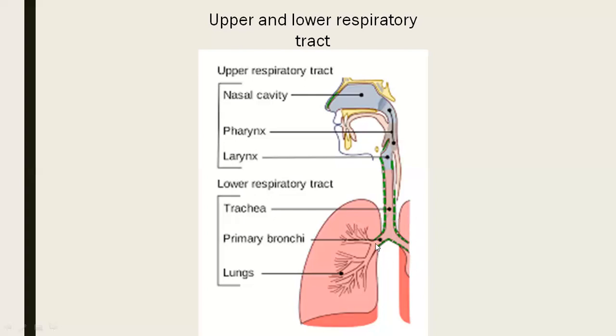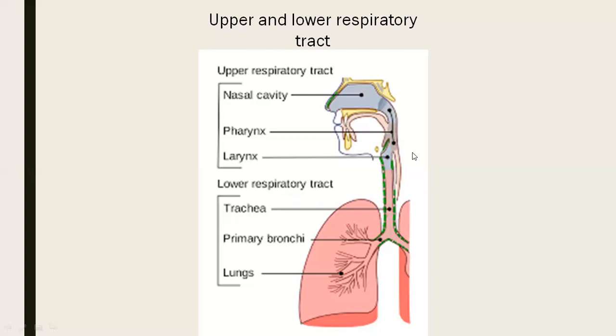Again, it is divided into secondary bronchi. It is divided into bronchioles: primary, secondary, tertiary, quaternary, etc. So bronchus is the common. Again, it is divided into right bronchi and left bronchi. Again, these bronchi are divided into bronchioles.